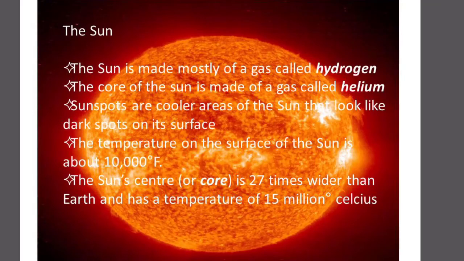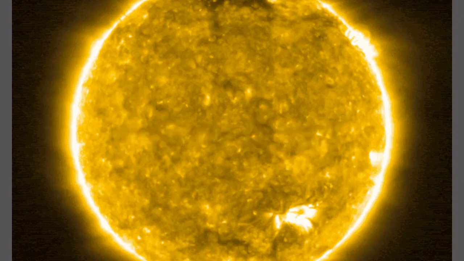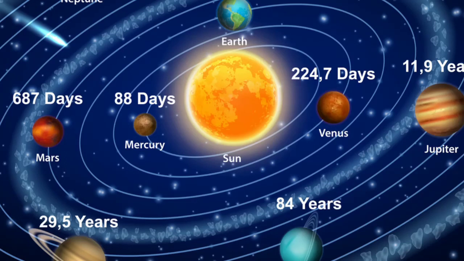Sun. Our sun is a medium-sized star, popularly known as the yellow dwarf. It is a part of the Milky Way galaxy. It is the closest star to the Earth. The sun is the largest body situated at the center of the solar system.